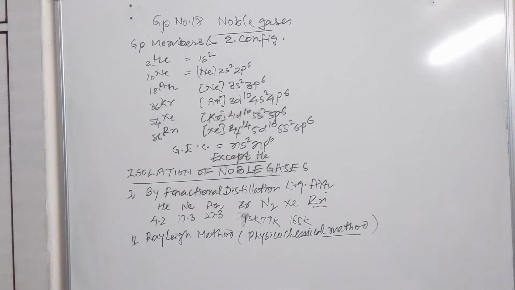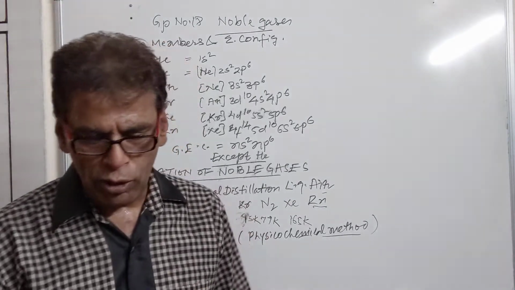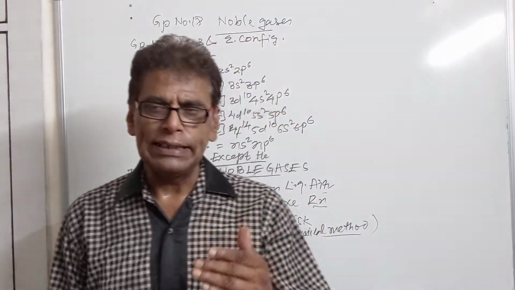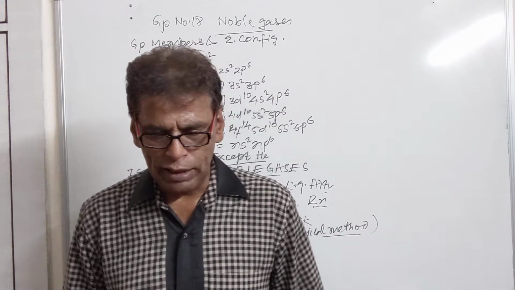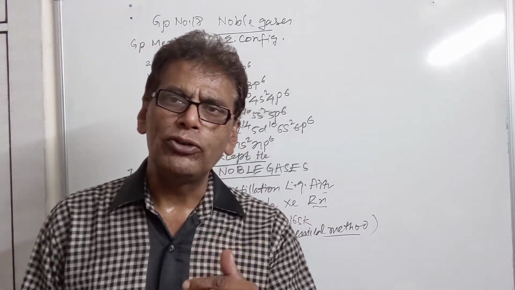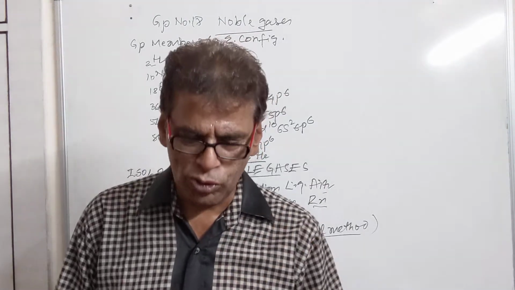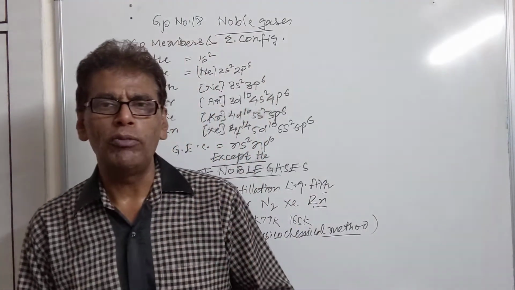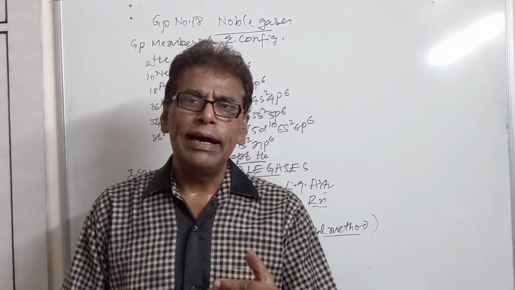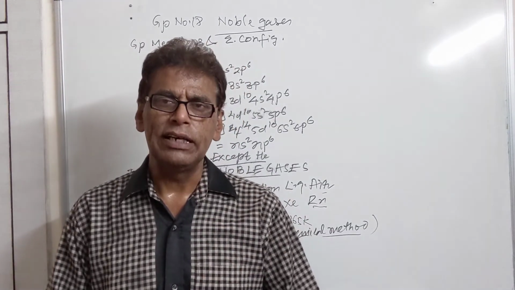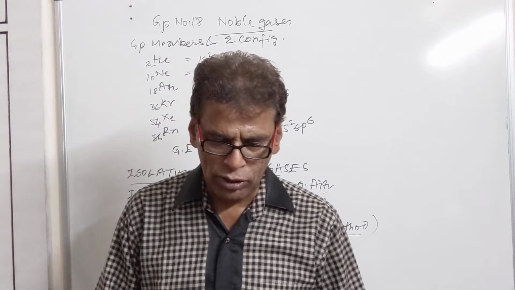In this method, we first of all ignite the mixture of nitrogen and oxygen, and on ignition nitrogen combines with oxygen to produce NO and NO2. These oxides of nitrogen are then passed through sodium hydroxide or potassium hydroxide solution, which absorbs the NO and NO2 gases. The gases free from N2 and O2, when subjected to fractional distillation, give the different fractions of the noble gases.